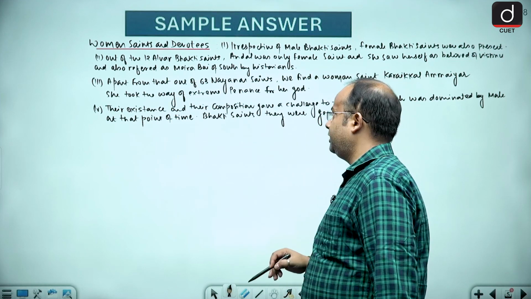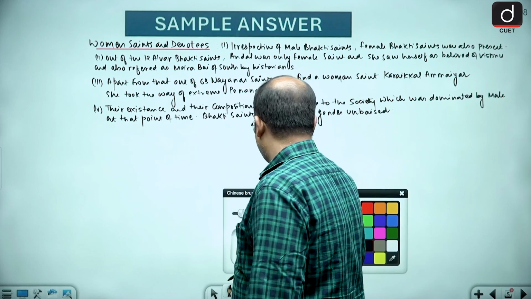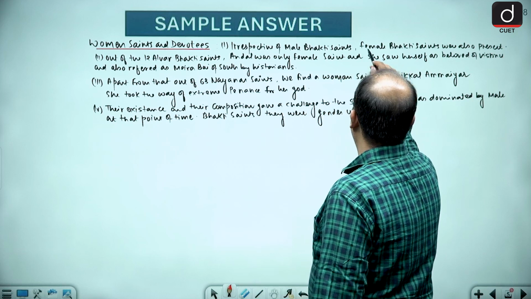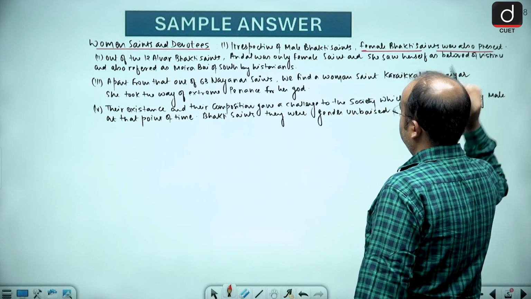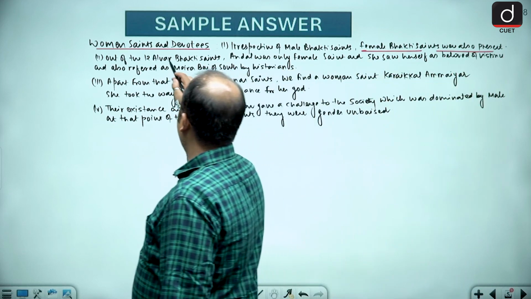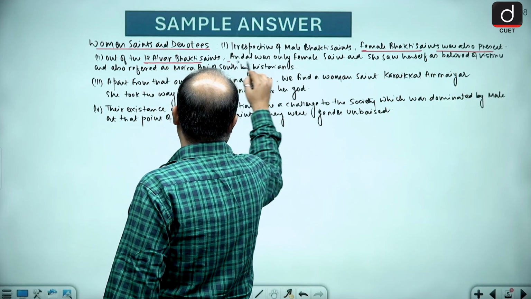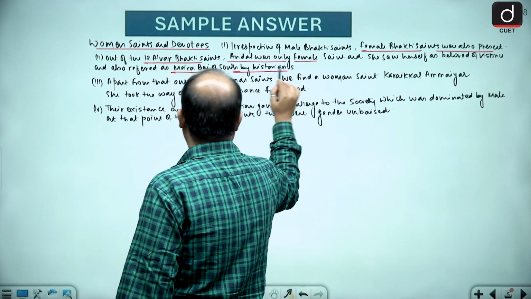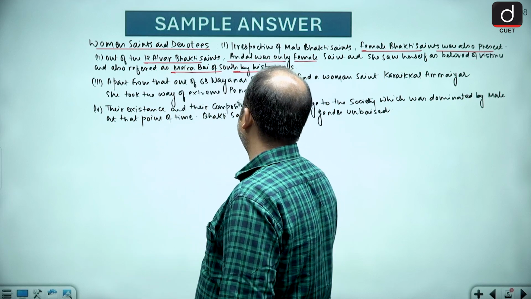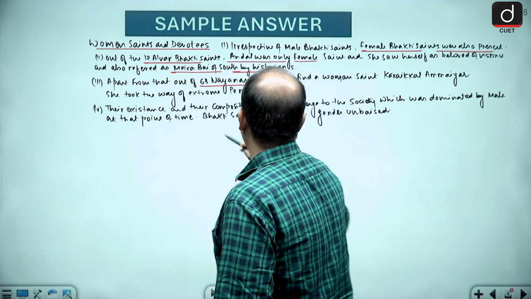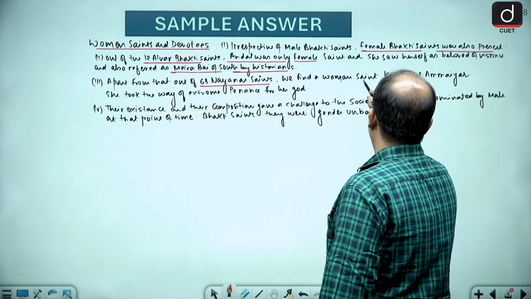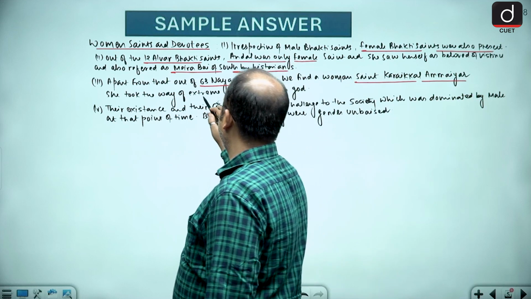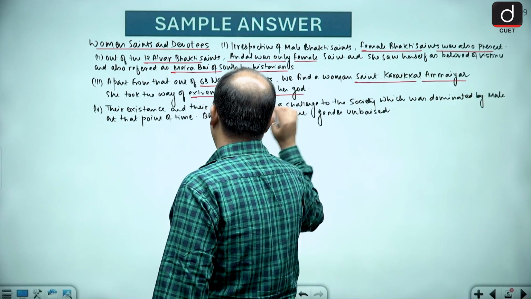They were gender unbiased. Now, which points do we have to highlight? First of all, guys, we have to highlight that female Bhakti saints were also present. Out of the 12 Alvar saints, Andal was the only female saint, and she is also referred to as the Mirabai of South India by historians. Out of 63 Nayanar saints, we find a woman saint, Karaikal Ammayar. She took the way of extreme penance for her god.